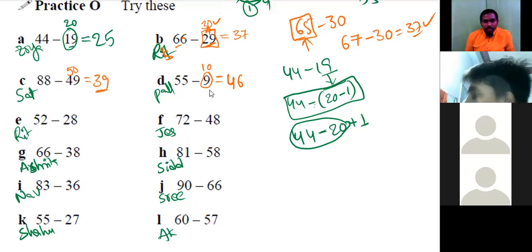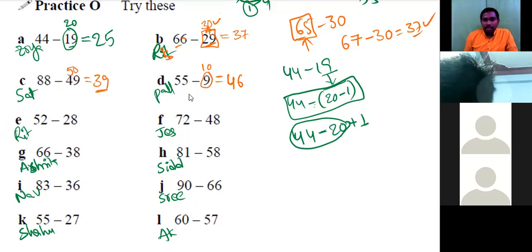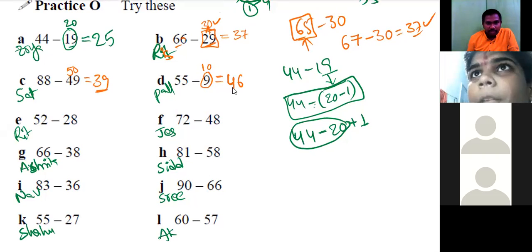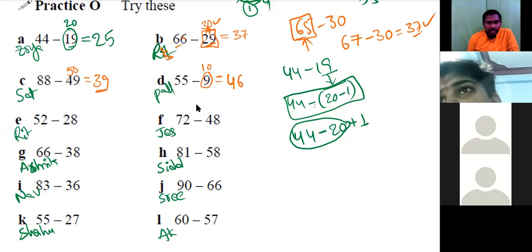Okay. 55 minus 10, 45, and we are giving back. You can use this type of terminology instead of doing plus minus. Instead of using plus minus, we are taking or we are giving. Taking means minus, giving means plus. We are giving that 1 back.